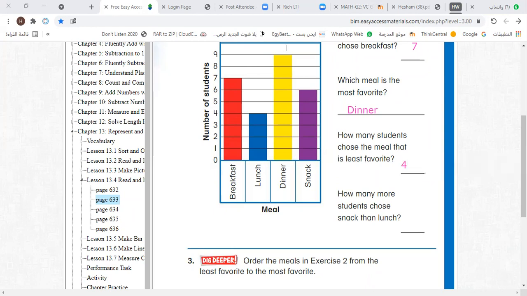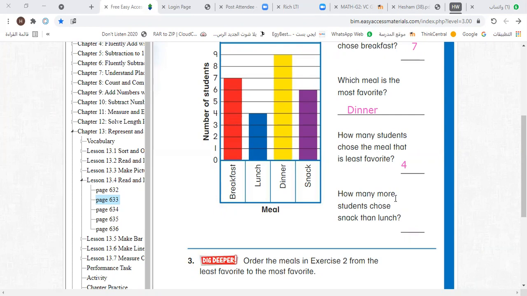Thank you. Bye, Mazin. Now I'll choose Omar Haytham to answer the next one. Omar, how are you? Fine, thank you. Omar, how many more students choose snack than lunch? How many more means a plus or minus? How many more means minus. How many fewer means minus. How much shorter means minus. How much longer means minus. How much farther means minus. Left means minus, rest means minus, cut off means minus. All of this means minus. How many more means minus.